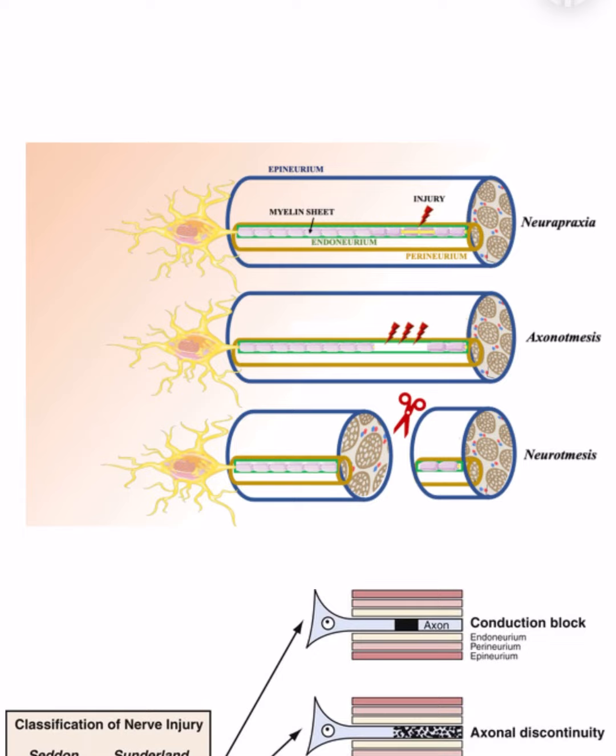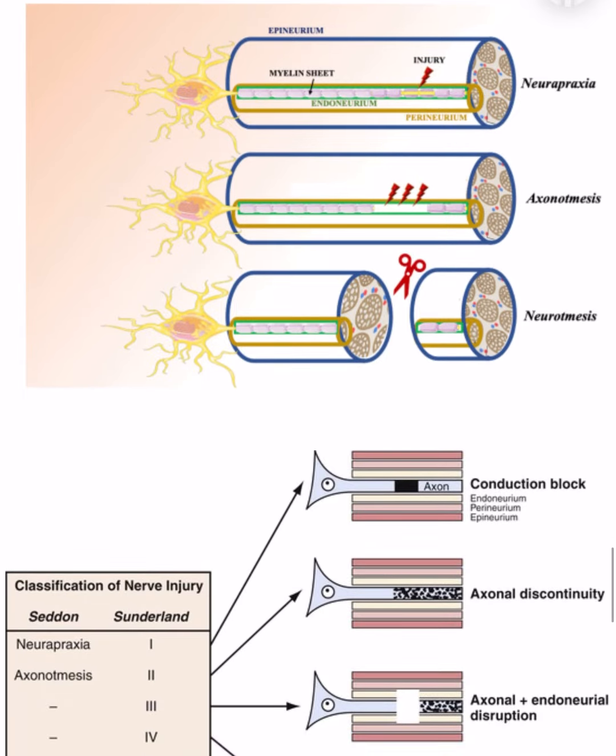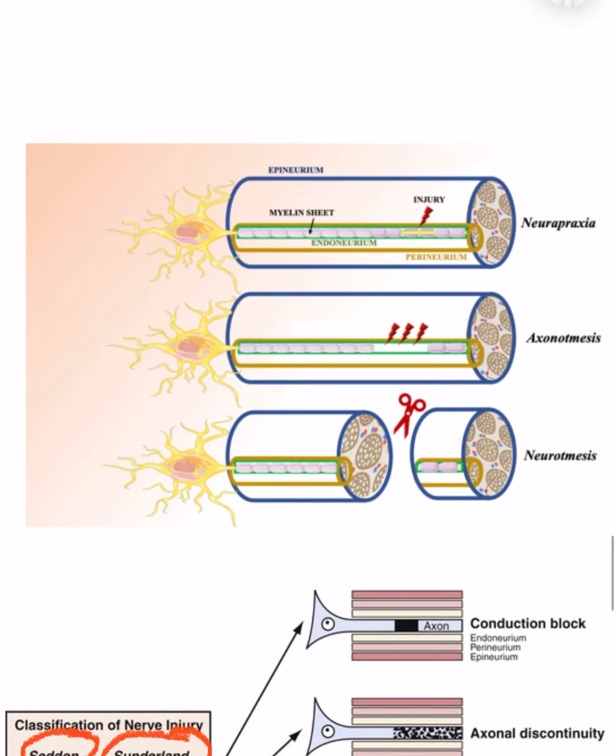Let's learn about the physiology of nerve injuries. The physiology of nerve injuries can be classified based on the Seddon's classification and Sunderland's classification. In Seddon's classification, we have three types, that is neuropraxia, axonotmesis, and neurotmesis. In Sunderland classification, neuropraxia stands for 1, axonotmesis is 2, and neurotmesis is 5. In between, we have 3 and 4. That is the difference between the Seddon's classification and Sunderland's classification. Let's see each of these.